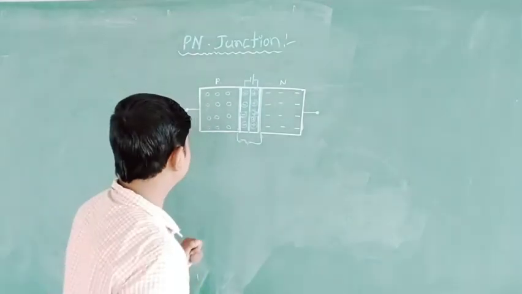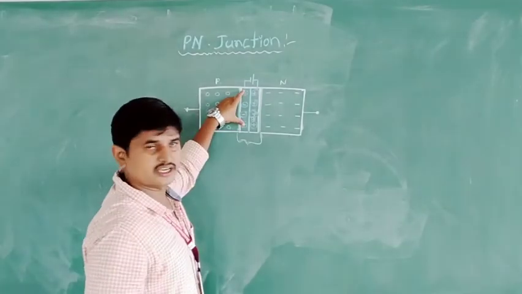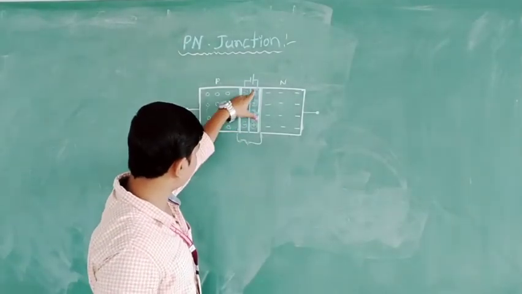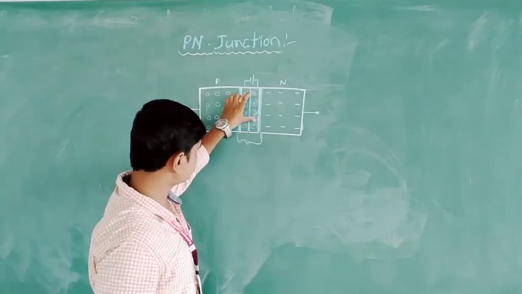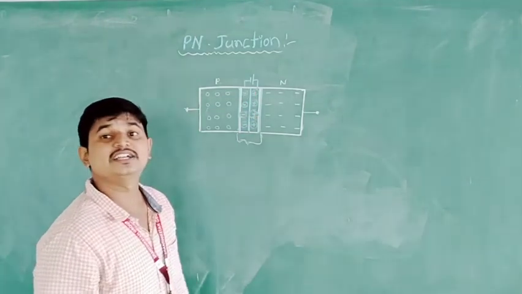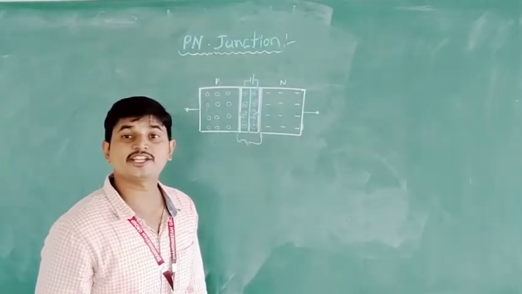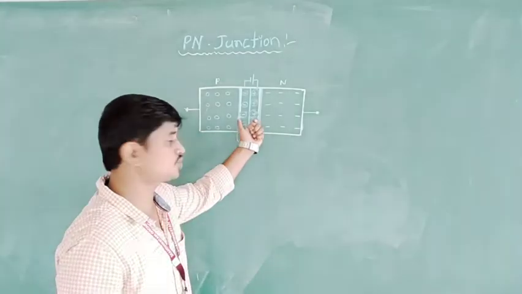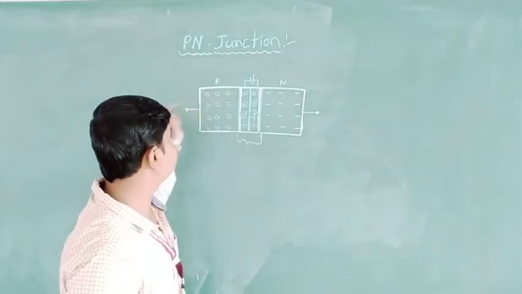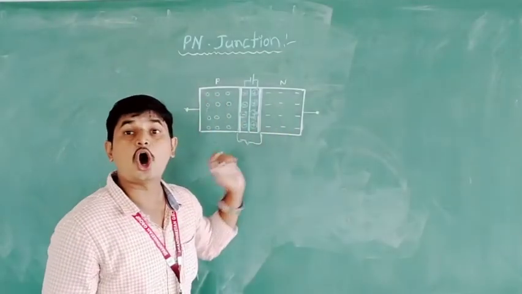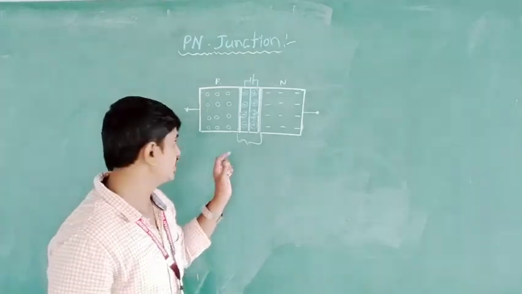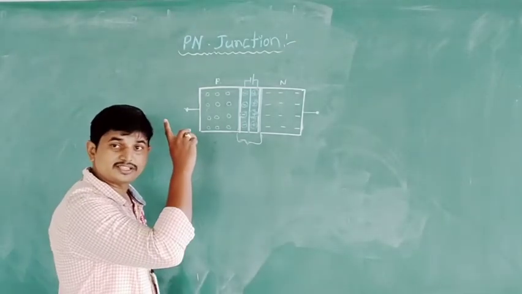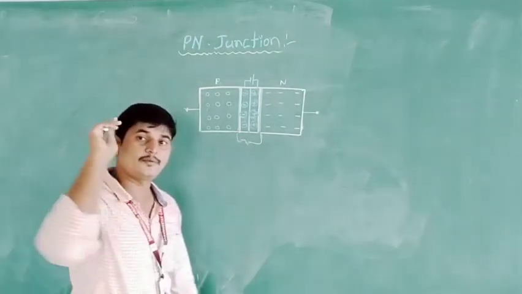Then one more thing here: because of the charges, the negative charges on this side and positive charges on this side, a potential is developed. Due to the potential difference between these two, the charges moving from this side and this side are opposite.